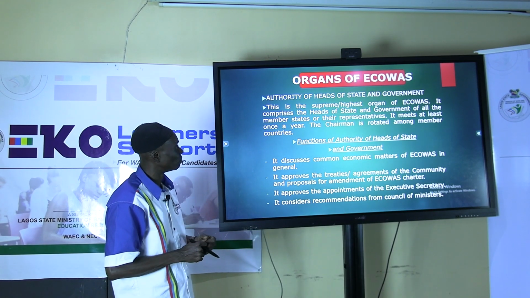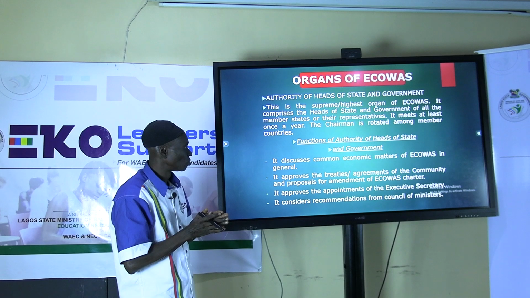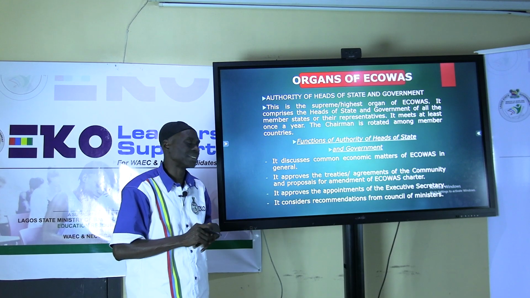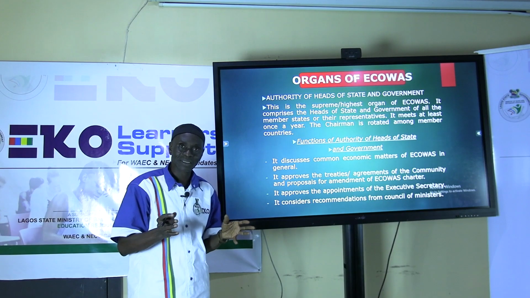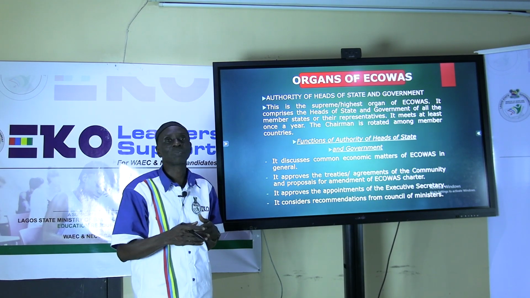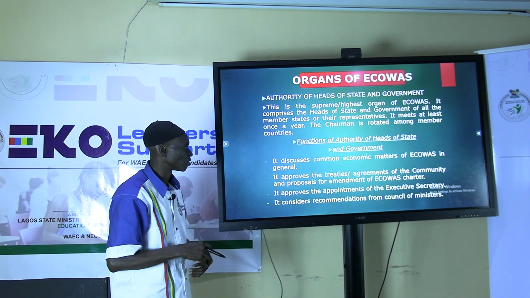Functions of the Authority of Heads of State and Government. Number one, it discusses common economic matters of ECOWAS in general. Generally it discusses economic matters of all member states. Two, it approves the treaties, that is, statements of agreement, documents that show the agreement that member states signed into. And these can be amended at any time. Once they all agree, then so be it. It becomes part of the law, or they remove anything they want to remove. That is the work of the Authority of Heads of State and Government.